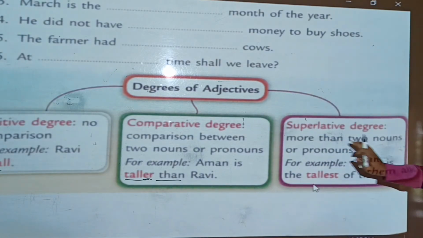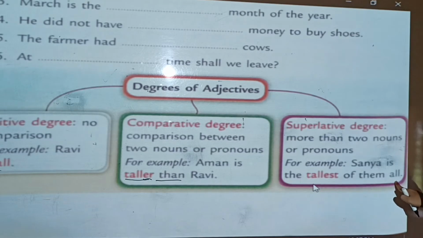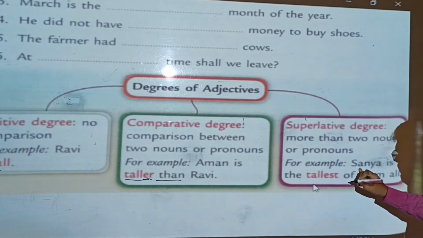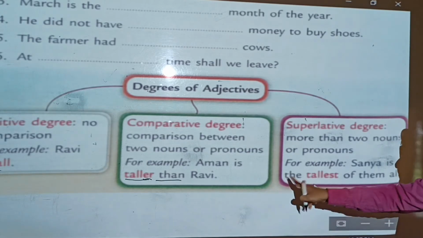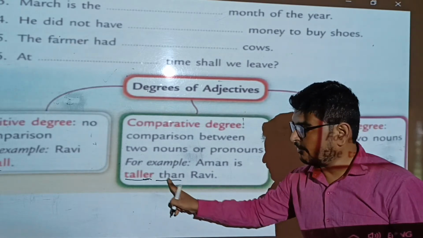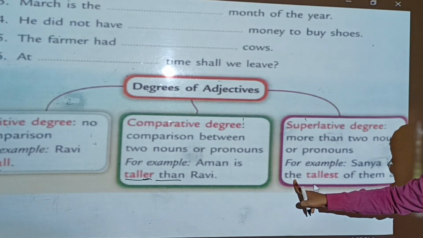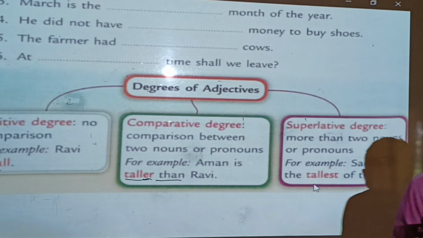Okay, then a superlative degree. Superlative degree is more than two nouns or pronouns. For example, Sanya is the tallest of them all. So how it is, syntax is Sanya. Okay, and we have to add the before the adjective. In comparative degree, after them, adjective, but in superlative degree we have to add the before the adjective and est, tallest of them all.